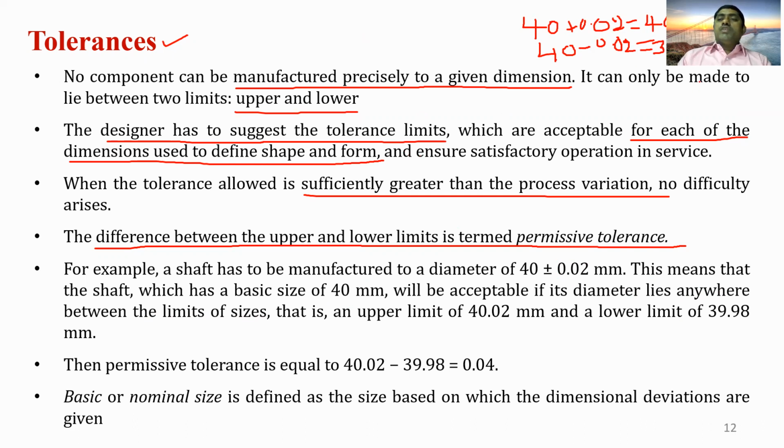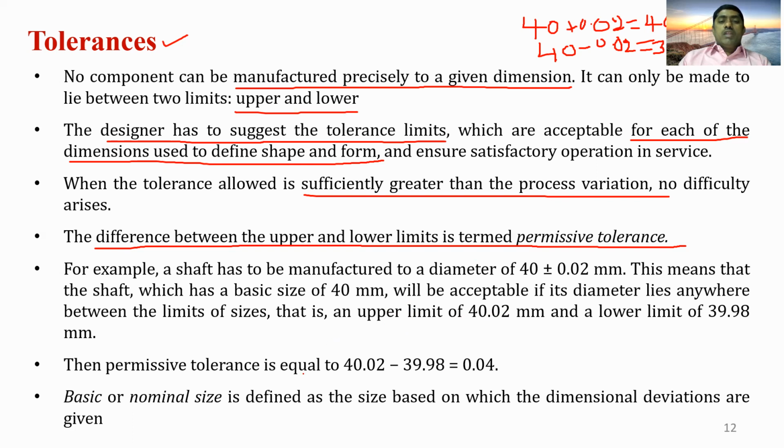So if we produce the shaft within this range, it may be 40.01 or 39.99, so this shaft may be acceptable.